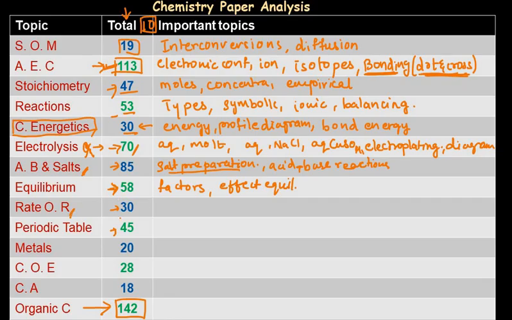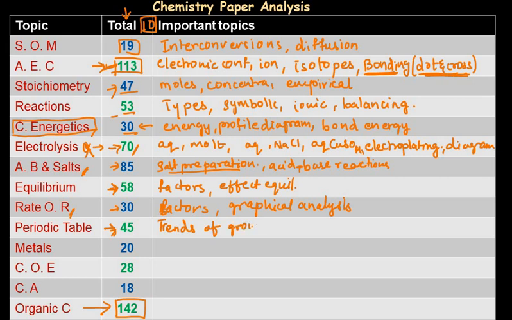Rate of reaction: again, we should understand what the factors are that affect the rate. That is the only topic, the factors affecting the rate, and also graphical analysis of the rate of reaction. That also should be known because at times a graph is given and the question is asked from it.